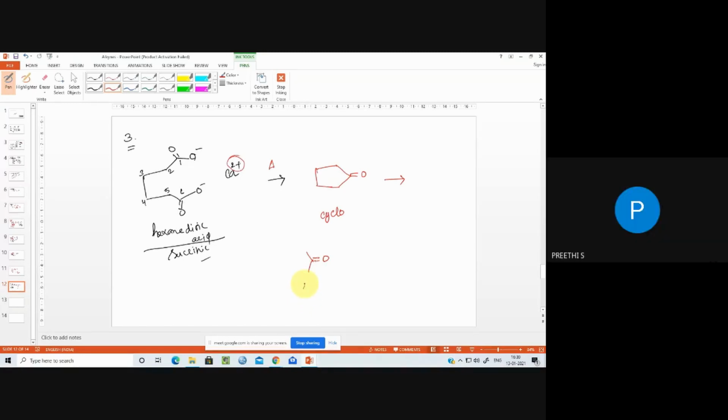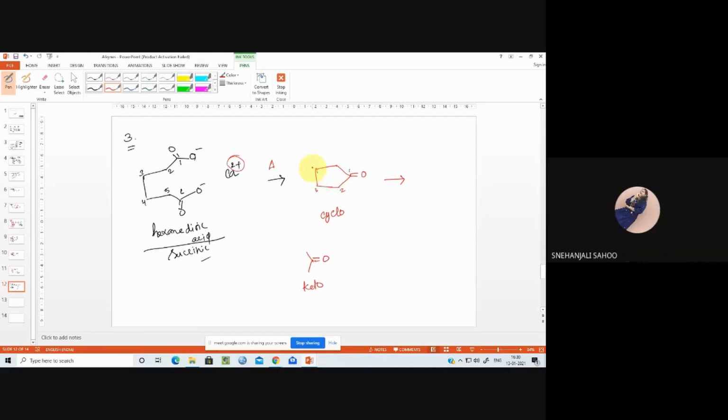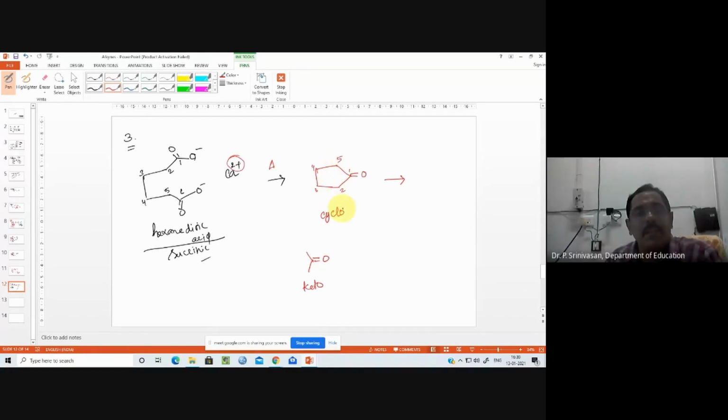It's a keto group. Ketone, sir. Therefore, that keto group is there. And how many carbon atoms do we have? Starting from here, we have 5 carbon atoms, pentane system. So this is cyclopentanone: one for ketone, pent because the parent system is pentane, and cyclo because it's a ring system.